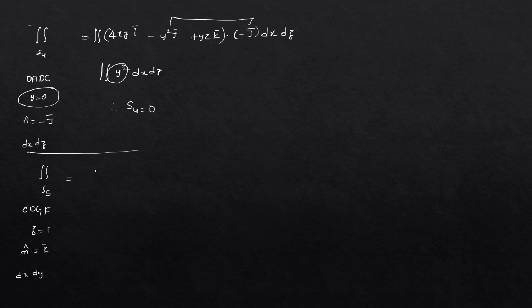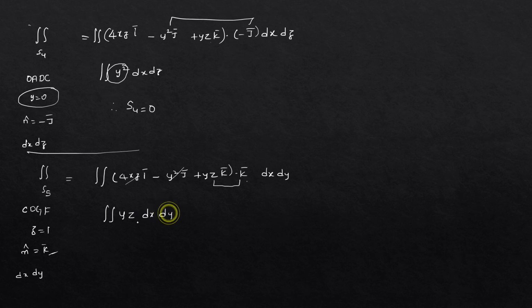So that will be the double integral of 4xz i bar minus y square j bar plus yz k bar dot n cap, where n cap means k bar, and the surface means dx dy. When we do the dot product with k bar, only the k bar term remains and the rest will be 0. So double integral yz dx dy, and we already know the limits are 0 to 1 and 0 to 1.